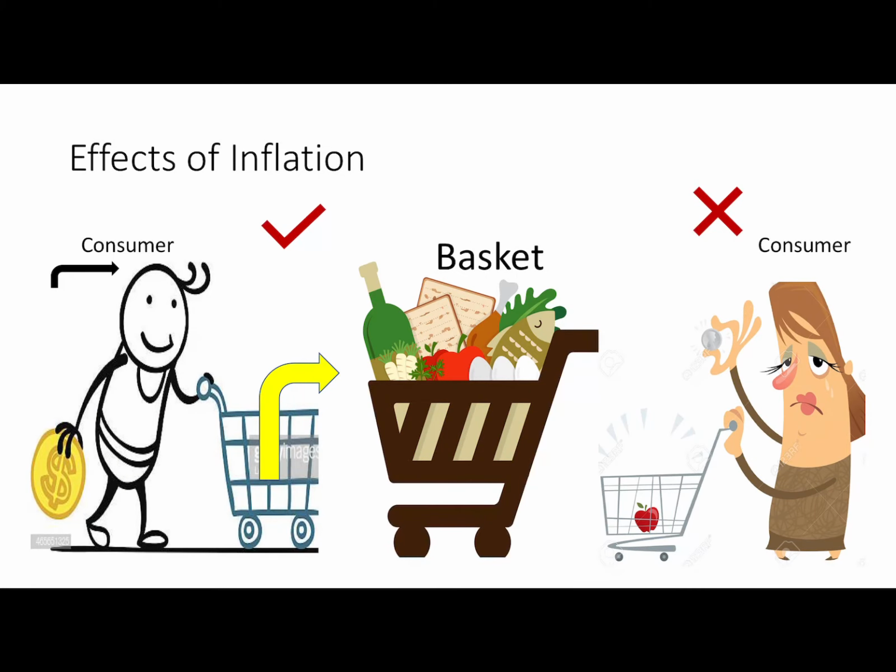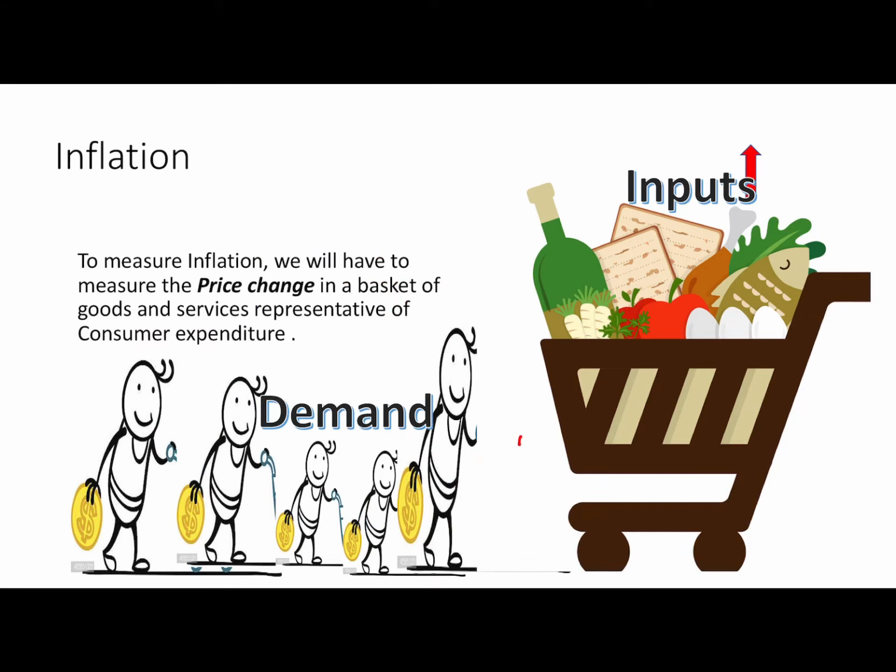Then we'll see the reasons of inflation. So suppose there is more money with people, that is more money in the market. What will happen? The demand of goods and services will go up, but the supply is same. So supply will not match demand. Thereby there will be a demand supply mismatch and that will cause prices to go up. This will be demand pull inflation. Or the prices of inputs that go into the manufacturing of these items will increase. So naturally there will be an increase in the prices of these items. This will be cost push inflation.